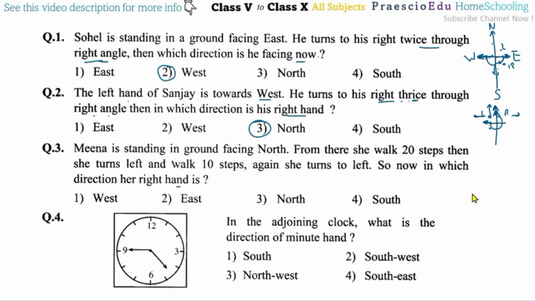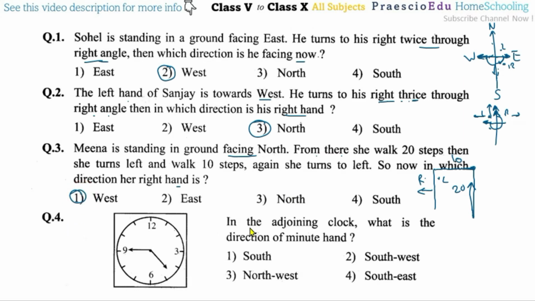So, for this one, suppose first of all, she is standing facing the north, in these directions. Now, from the same position, she walks 20 steps. So here the 20 steps. Then she turns left. So left means this side, and walks 10 steps. So here the 10 steps, and again turns to the left, means this is the left and this is the right. Then in which direction is her right? So in this position, her left side is here and her right side is here, means this is the west side. So west is given in option number 1.